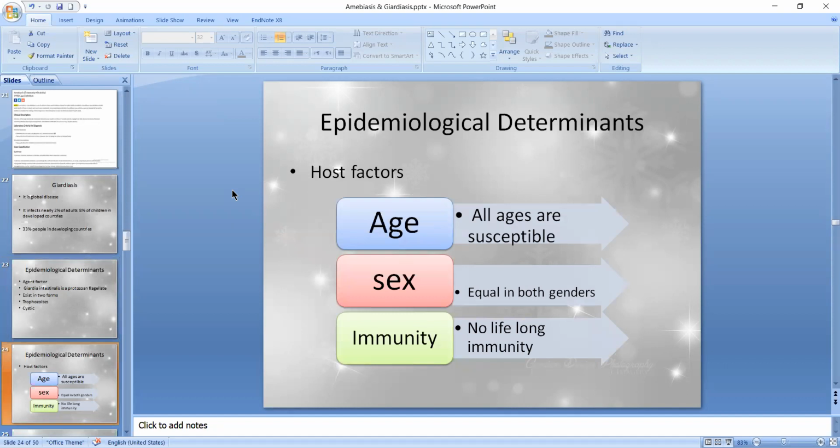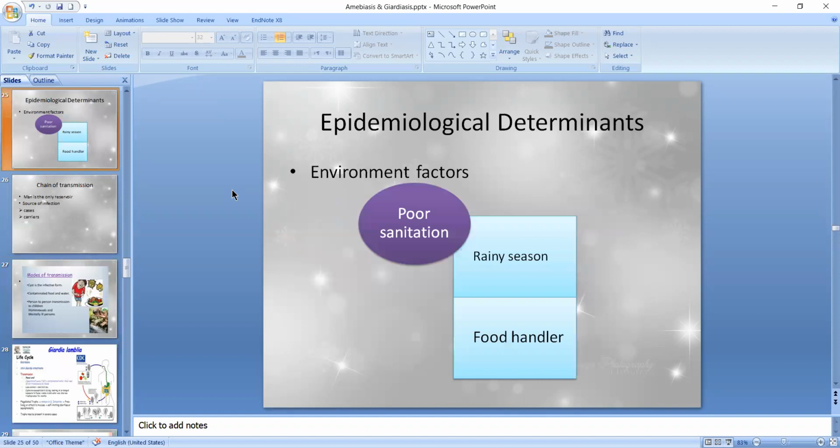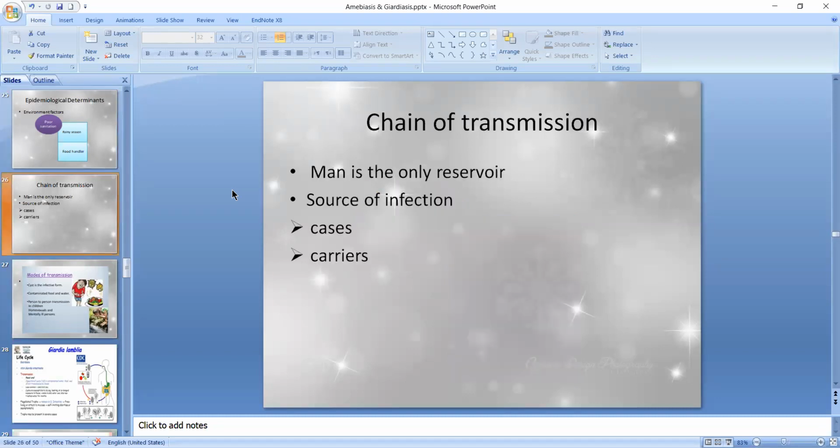All ages are susceptible. It is equal in both genders, and there is no lifelong immunity against giardiasis. Environmental factors include poor sanitation, rainy season, and food handlers. Chain of transmission: man is the only reservoir of this infection, and the source of infection is cases and carriers.